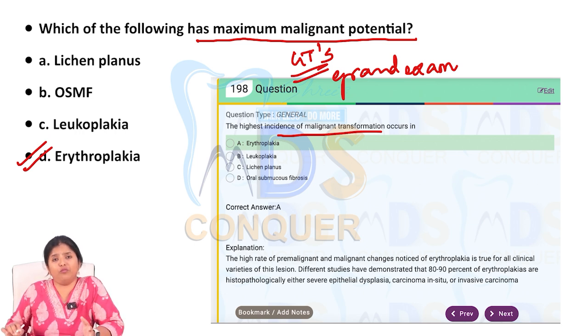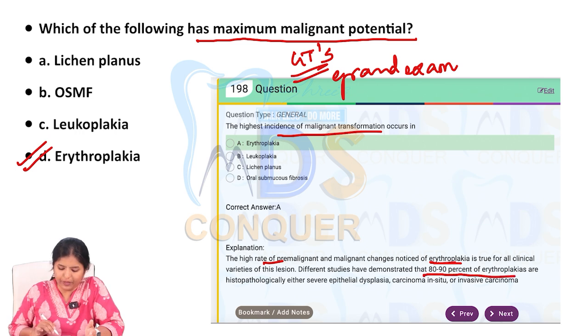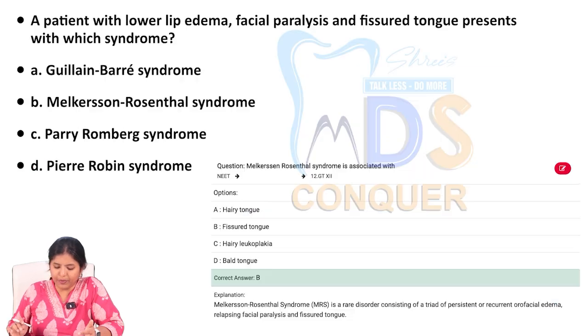Even in your Telegram, we are conducting daily quiz. Even in Telegram, this question has popped up multiple times, and we gave this in the mock exams also. So same question. Highest rate is for erythroplakia, 80 to 90% of erythroplakia has highest rate of malignant transformation. Pretty easy question, simple one.